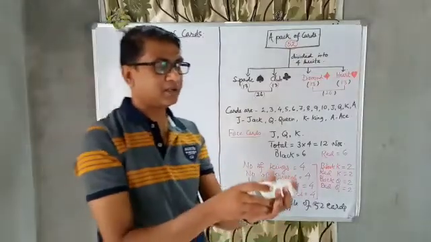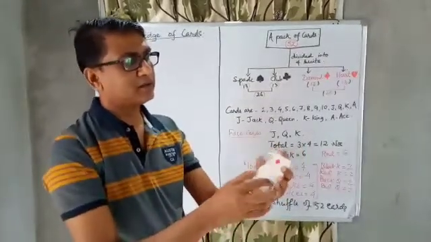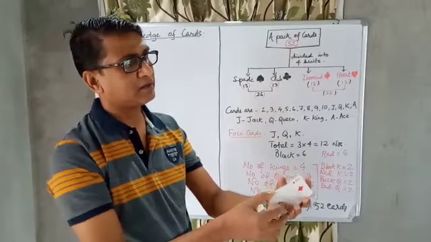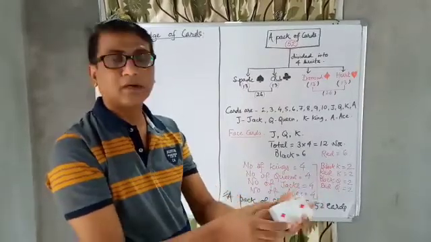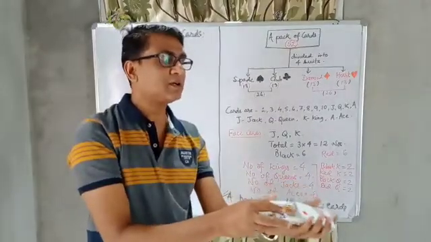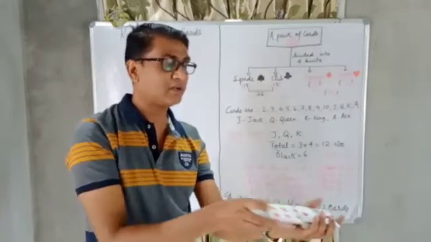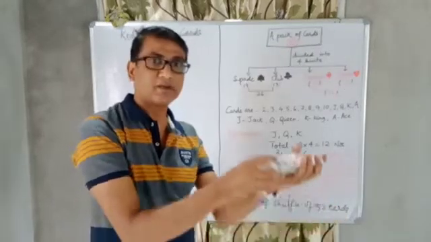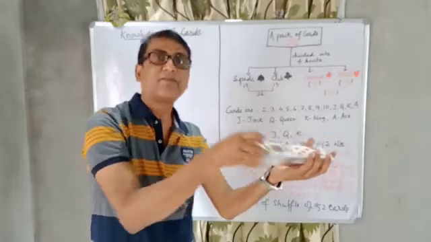What cards are there? I have arranged diamond, then spade, and in this way it is arranged. So shuffle means we have to shuffle it, so it should not be in the same order. This is called a shuffle of a pack of cards.